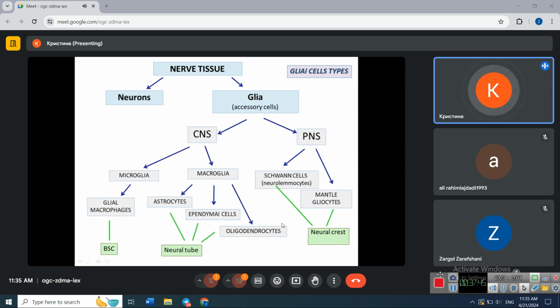They have different sources of development. Glial macrophages develop from red bone marrow, and in embryonic development they develop from mesenchyme. The macroglia cells, astrocytes, ependymal cells, and oligodendrocytes develop from neural tube. Now, in peripheral nervous system, we have two types of glial cells: Schwann cells or neurolemmocytes, and mantle gliocytes. Both develop from neural crest.